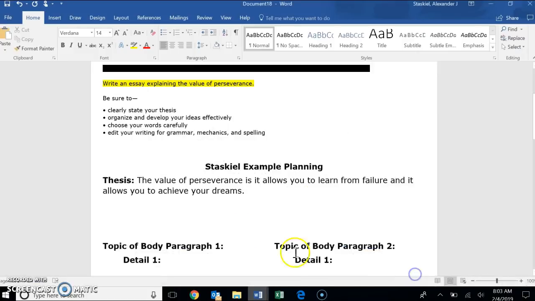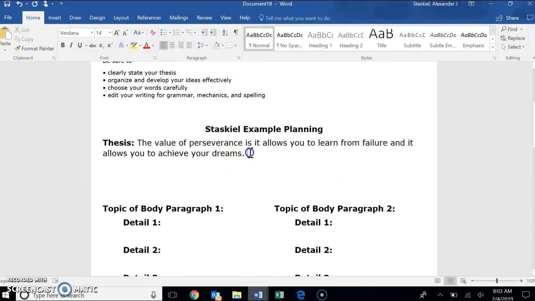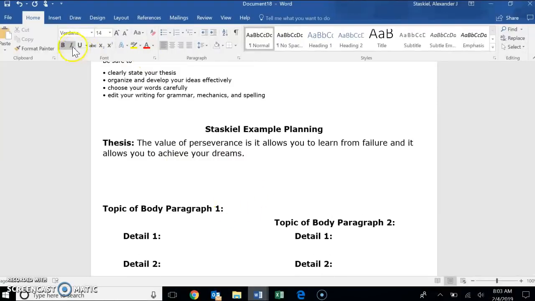So if we look at my example, the value of perseverance is it allows you to learn from failure and it allows you to achieve your dreams. I know that the topic of body paragraph one will be perseverance. Whoops, I can't type, guys.